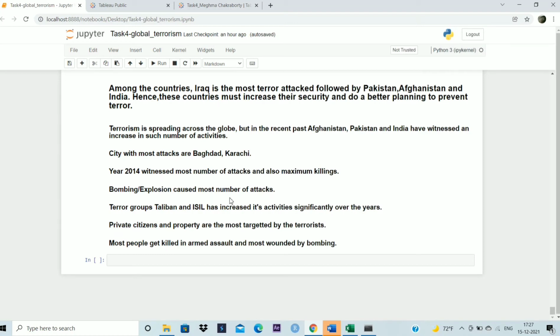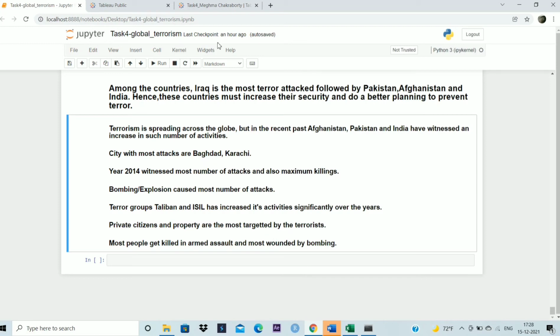The attack type was bombing or explosion, causing the most attacks. The terror groups Taliban and ISIL have increased their activities significantly over the years. Private citizens and property are the most targeted by the terrorists. Most people get killed in armed assault, and most are wounded by bombing.